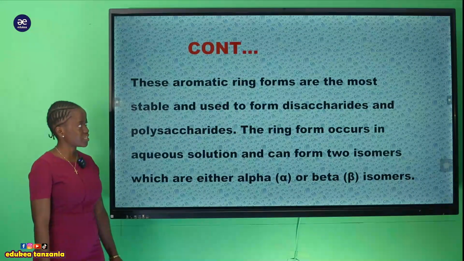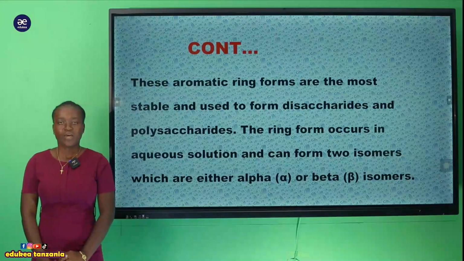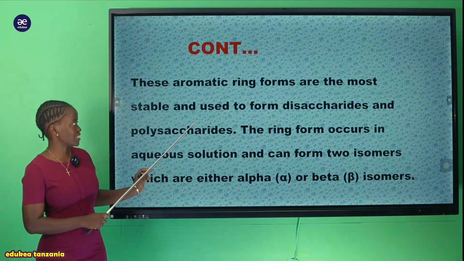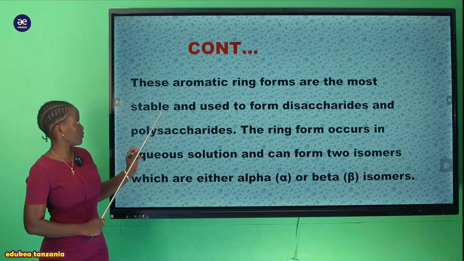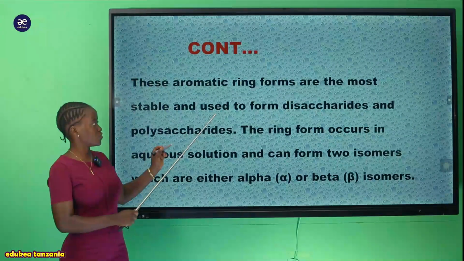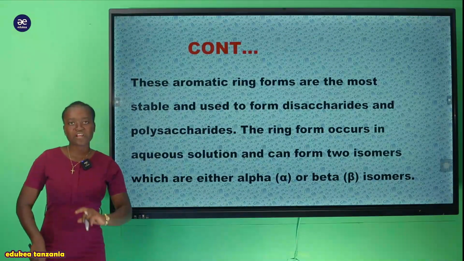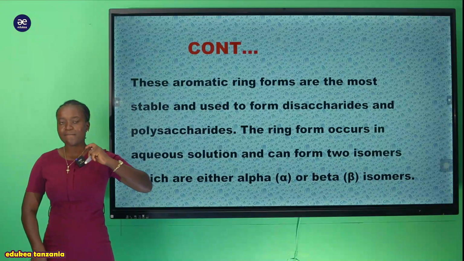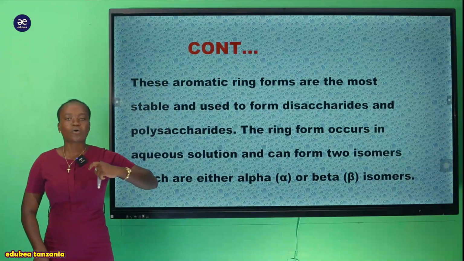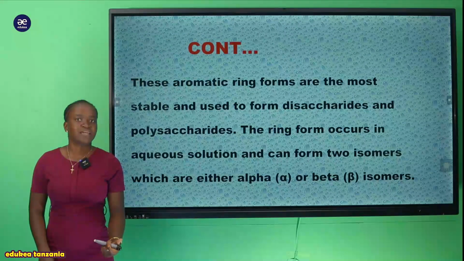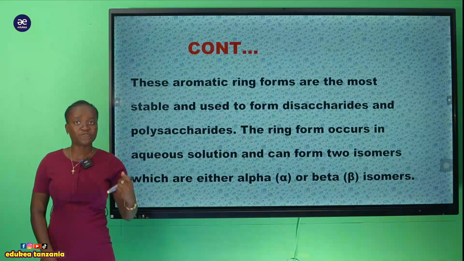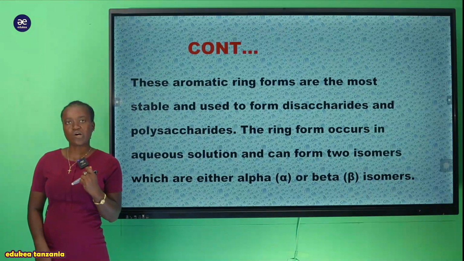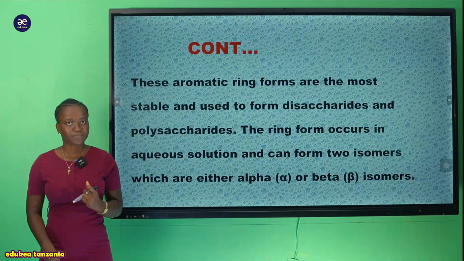So tukija kuangalia kwenye structure or the aromatic ring which is found in monosaccharide, mostly here we have seen that they are stable and used to form disaccharide. Because the ring form or the aromatic ring which is found in the monosaccharide ndio ambayo sasa ina uwezo mkubwa wa kuja kutengeneza disaccharide. But not only that, the ring forms are the most stable structure of monosaccharide.